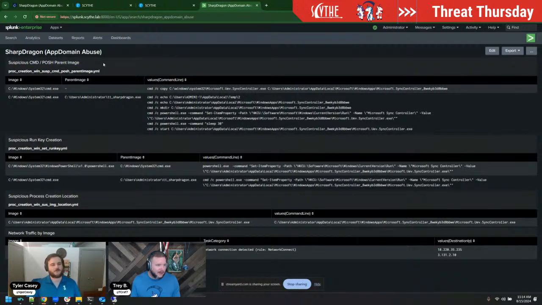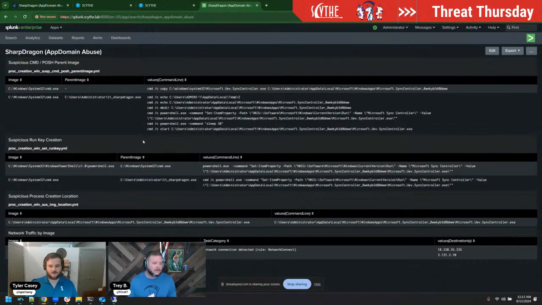So for our detections here, we don't have a ton. There's not a lot really written to the host, as it is utilizing those native Windows APIs I was talking about to run everything. Some of the ones that we did point out are, again, knowing what image is loading what. Cannot stress how important that is. Then we have run key creation. So monitor your run keys, your startup directories, your startup folders, things that are going to start on their own. It's a great place to keep persistence.